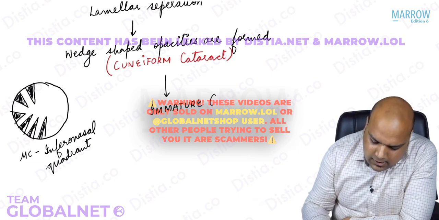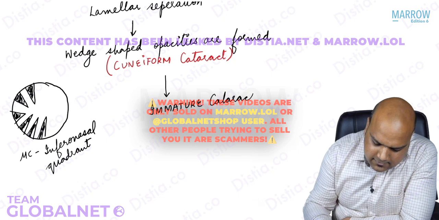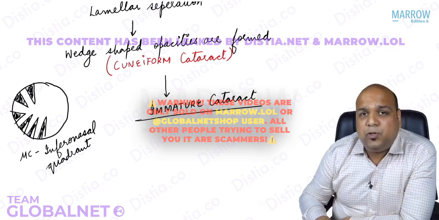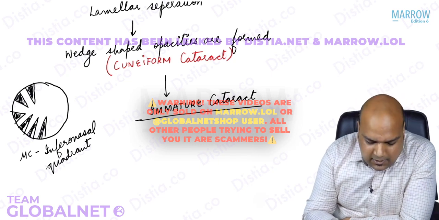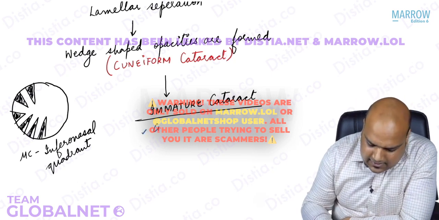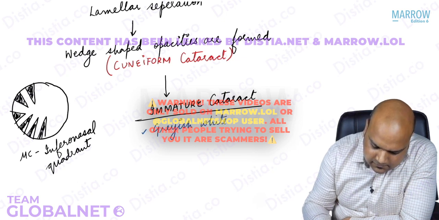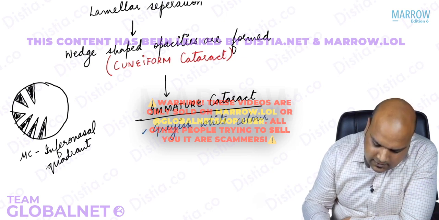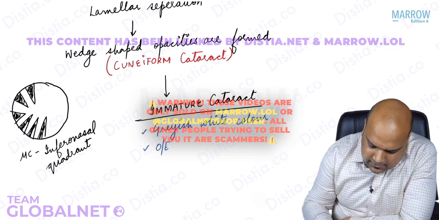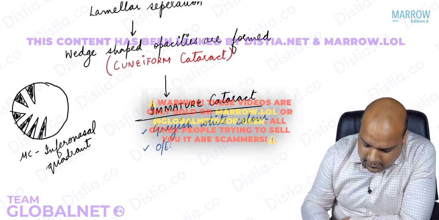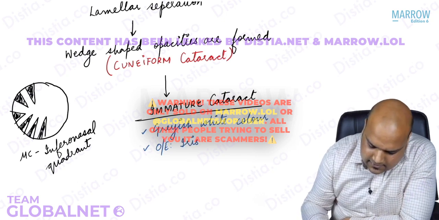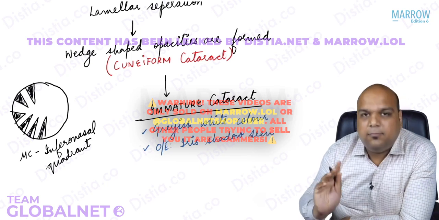Now, after cuneiform cataract, we say immature cortical cataract is seen. Immature cataract. Okay, you have come across this word in your postings, yes. In immature cataract, we say it is grayish white in color. And on examination via torchlight, third year posting again, okay, iris shadow is seen.